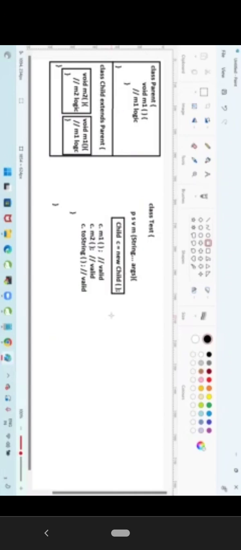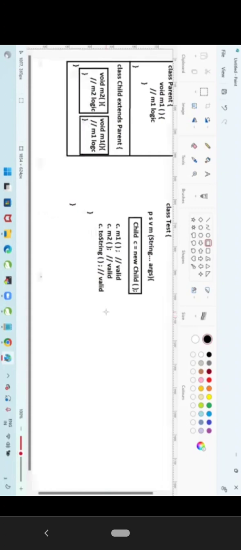Okay. I created an object for child. Child C is equal to new Child, C dot M1. So now, where will it check first? It is going to check in the child class. C dot M1. First it will check in the child. Does the child have M1? Parent also has M1, child also has M1. But which one will be called? Child class.